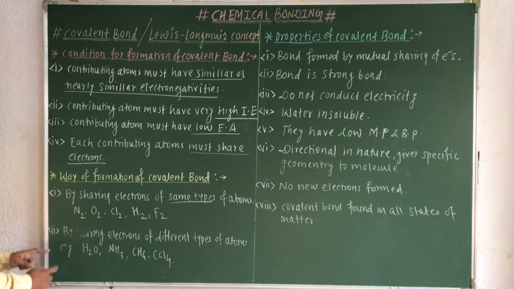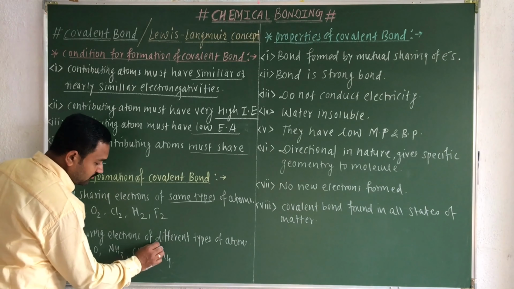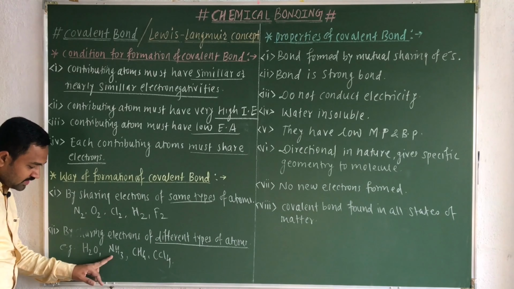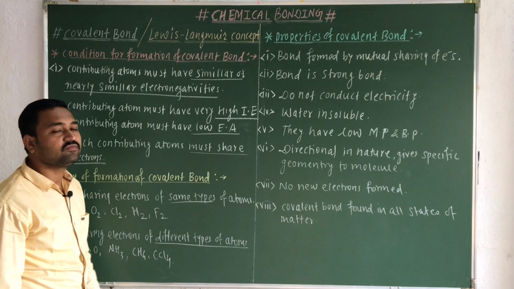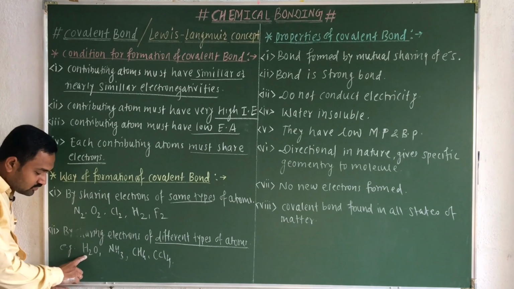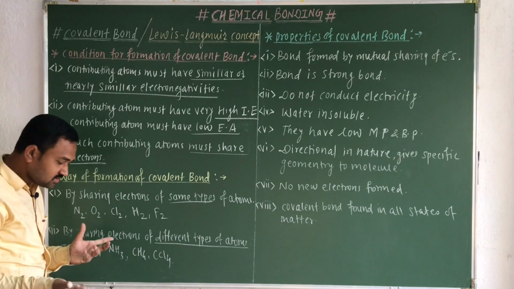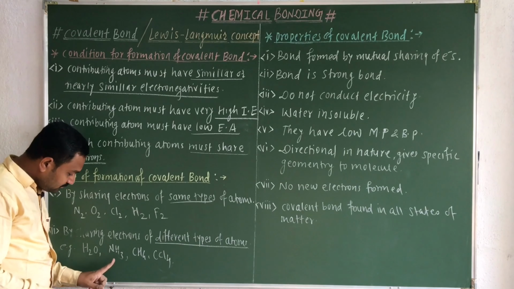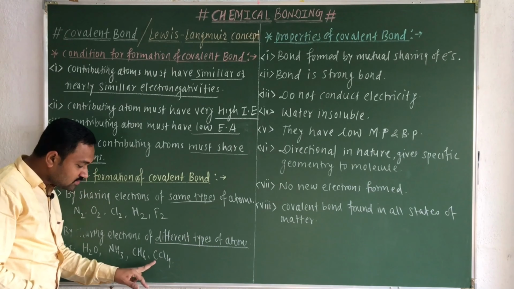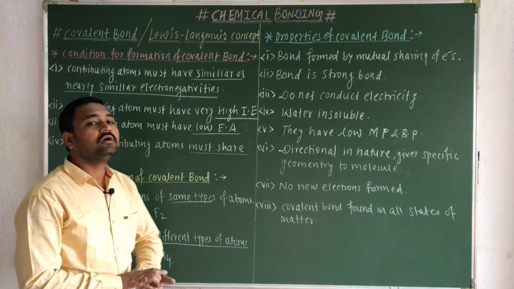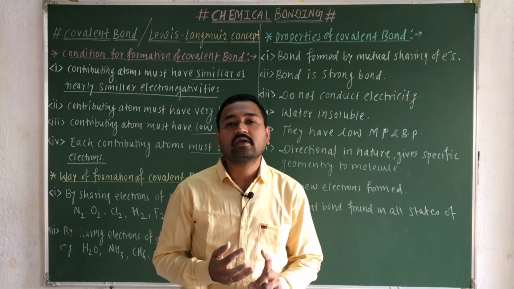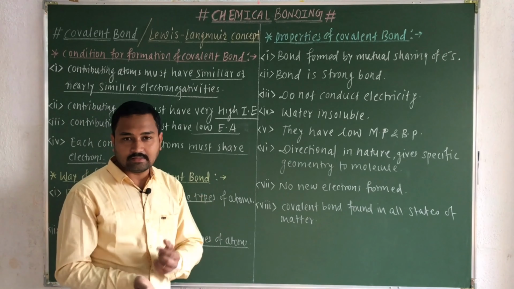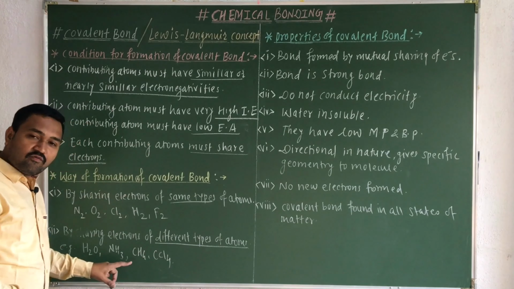Then the next way is by sharing the electrons between different types of atoms also. For example, H2O molecule, NH3 molecule, CH4 molecule, CCl4 molecule. Now here two hydrogen atoms, one oxygen atom. So the atoms are different, but they can form the covalent bond. Then next, nitrogen, hydrogen, then carbon, hydrogen, carbon and chlorine. So keep in your mind, the covalent bond can be formed between the same type of atoms or different types of atoms also. So this is about the way of formation of a covalent bond.